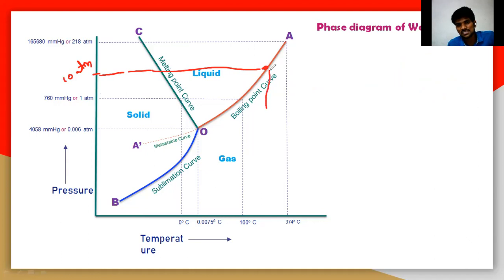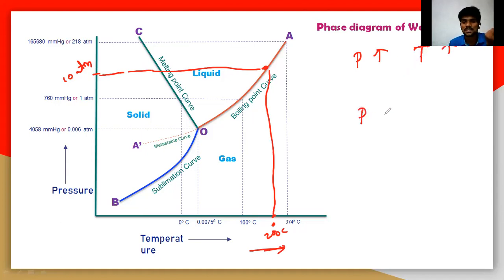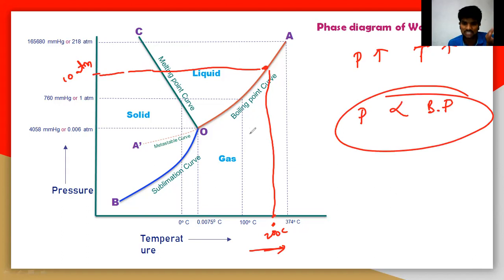Let us take it as 200 degrees Celsius. That means at 10 atmospheric pressure, by increasing the pressure, the boiling point is also increasing here. You should understand that when you increase the pressure, the boiling point of this water system increases.